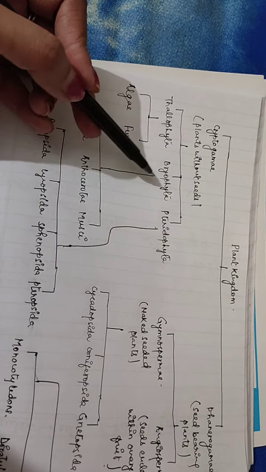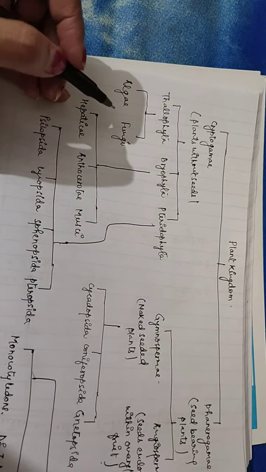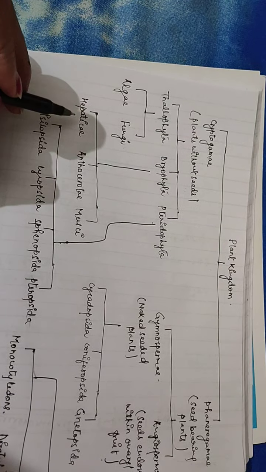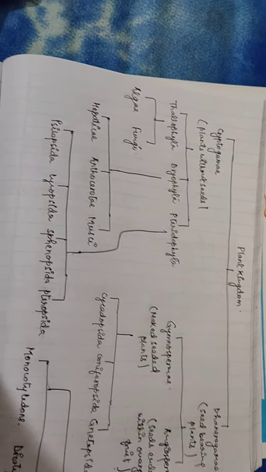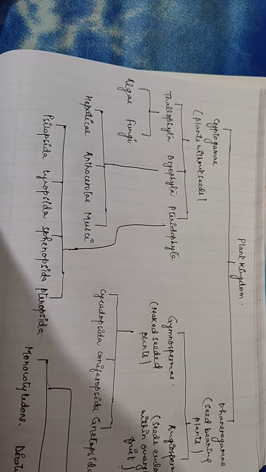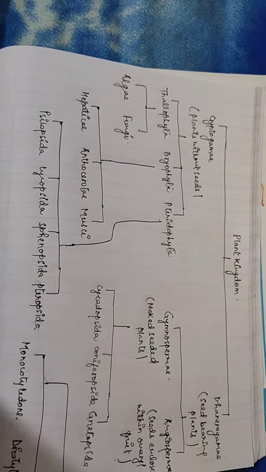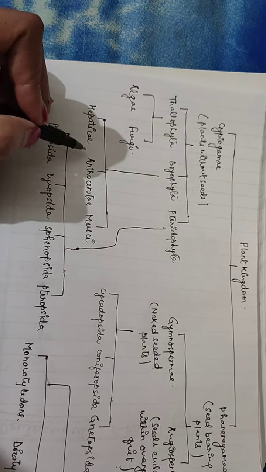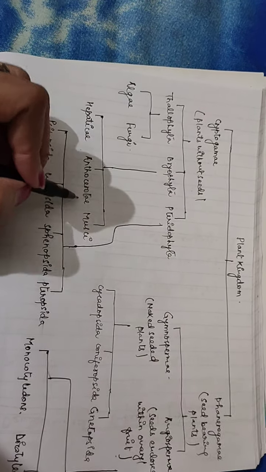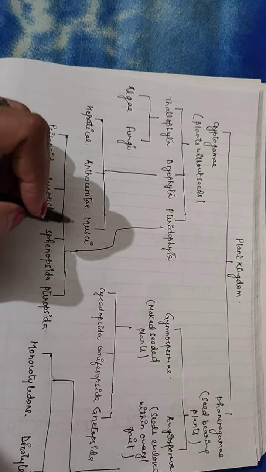Then Bryophyta, and it's again differentiated into Hepaticae, Anthocerotae and Musci, or you can say Hepaticopsida, Anthocerotopsida and Bryopsida, in which mosses occur.